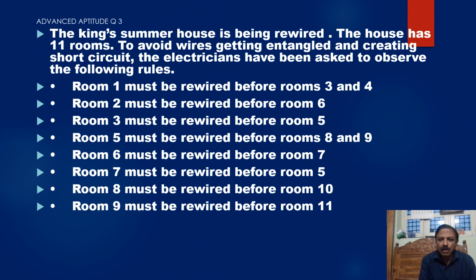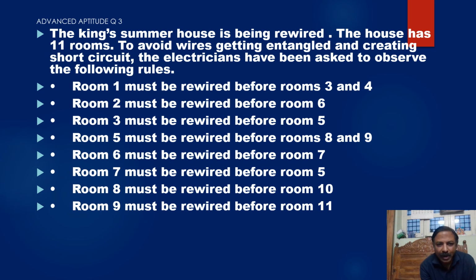The king's summer house is being wired. It's a very interesting question and difficult also. The house has 11 rooms. To avoid wires getting entangled and creating short circuit, the electricians have been asked to observe the following rules. So there are some rules so that there is no short circuit.